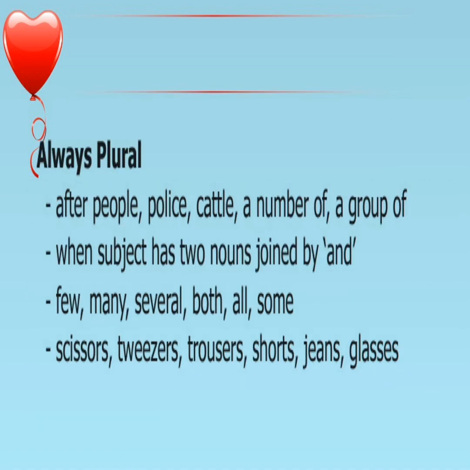Always plural: after people, police, cattle, a number of, a group of. Then when the subject has two nouns joined by and; few, many, several, both, all, some; scissors, tweezers, trousers, shorts, jeans, glasses. Always the verb is plural.